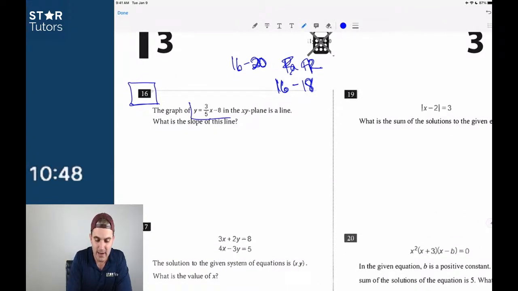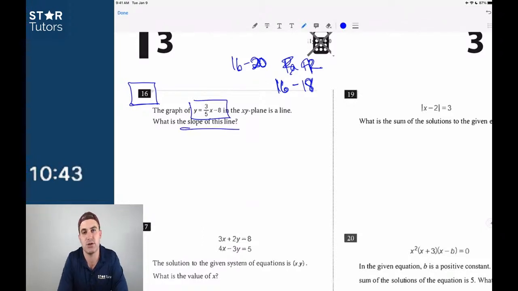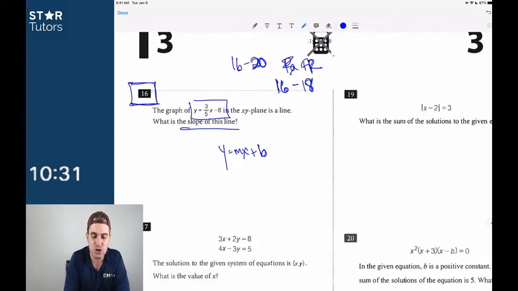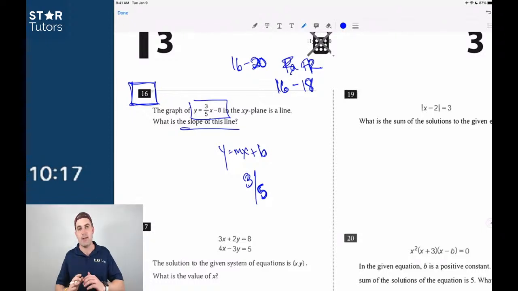The graph in the xy-plane is a line. Guys, think about how easy that question is. This is y equals mx plus b. And I can't tell you how often we see students not even get to these free response questions because they're so worried about the first 15. Think about the disadvantage. Number 16 is so much easier than question number 12. So much easier. What is the slope of the line? It's 3/5. Right? And that's something that I think everybody remembers and knows, but think about having to guess or not get to that question solely because you were trying to do these questions in order.